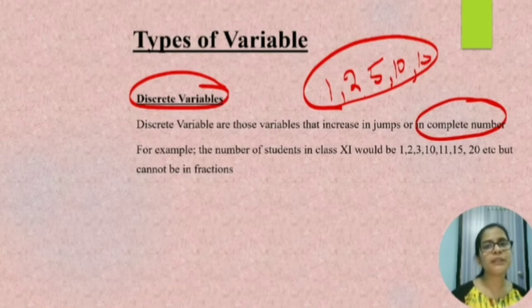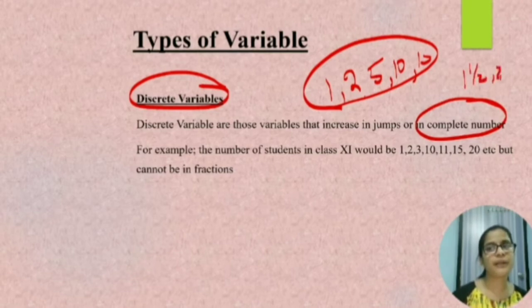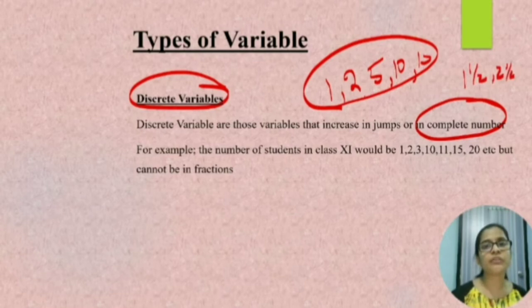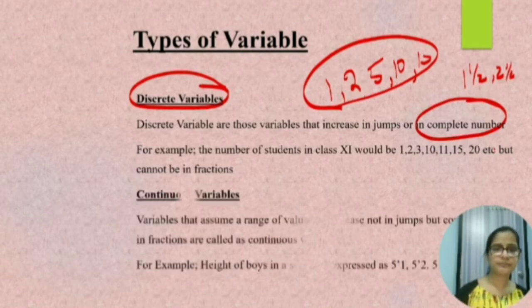Or it can also be in continuous numbers, but it will never be in fractions. What will be fractions? 1.5, 2.5. So discrete variable is always a complete number. Say for example, the number of students in class 11th would be 1, 2, 10, 11, 15, 20, etc. But it cannot be in fractions.